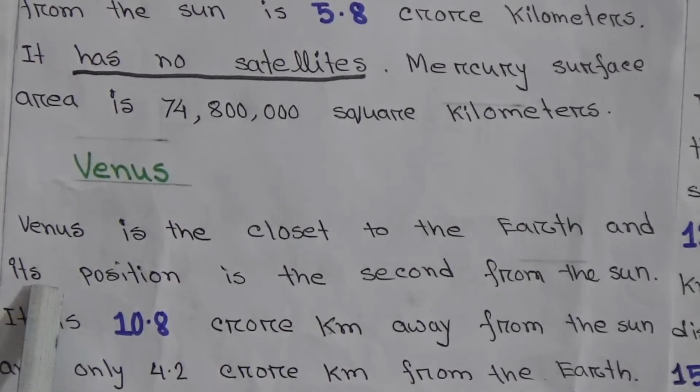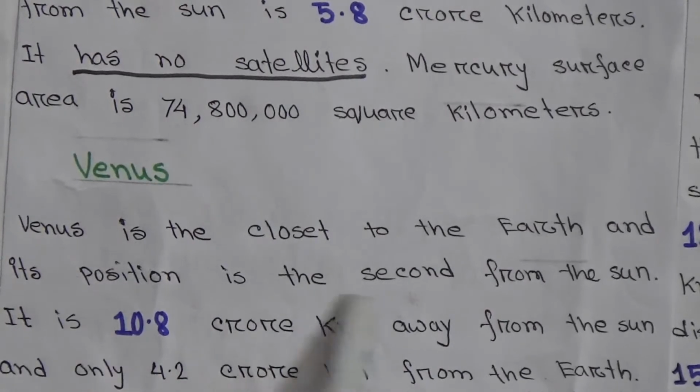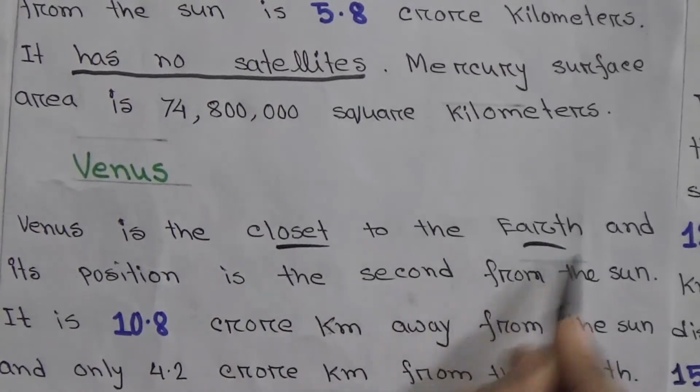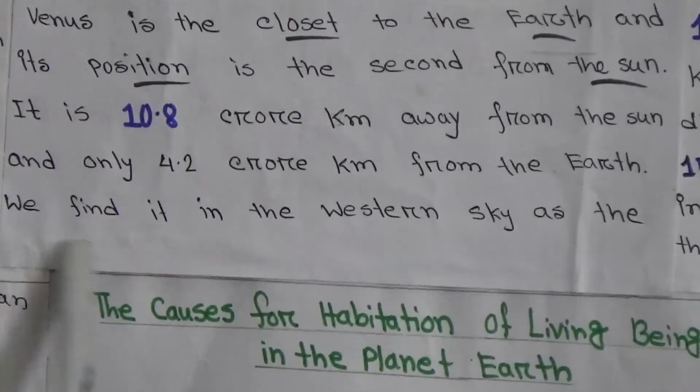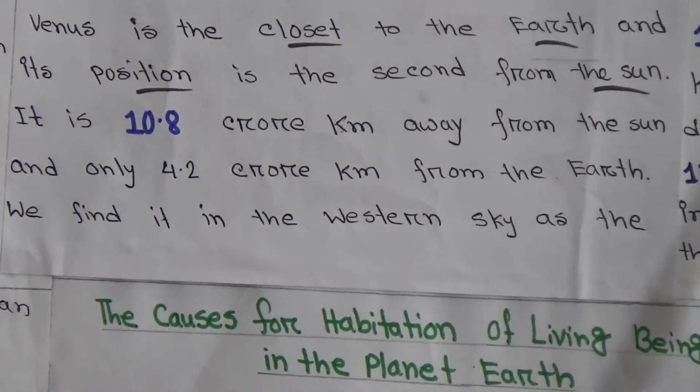Then Venus. Venus is the closest to the Earth and its position is second from the sun. It is 10.8 crore kilometers away from the sun and only 4.2 crore kilometers from the Earth. We find it in the western sky as the evening star and at dawn as Vesper in the eastern sky.